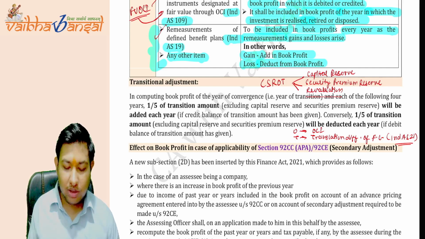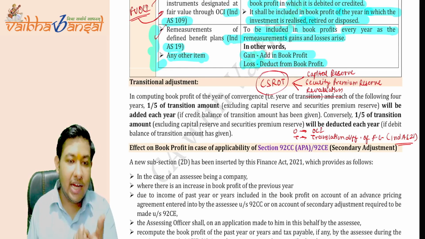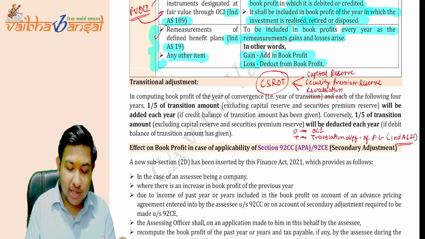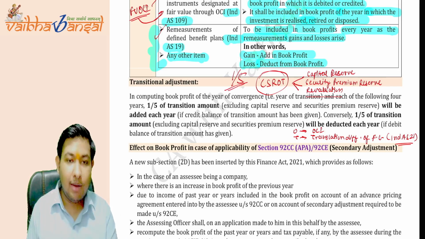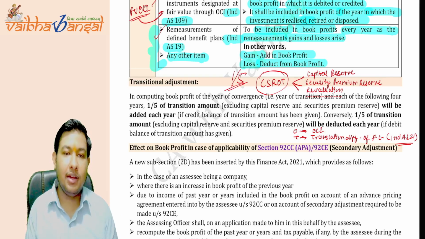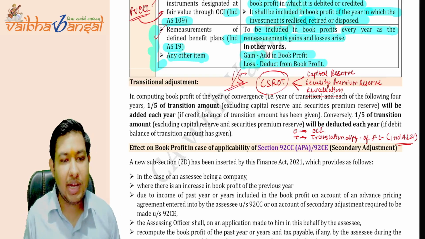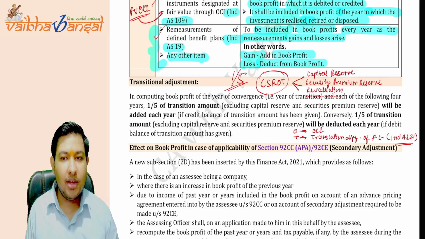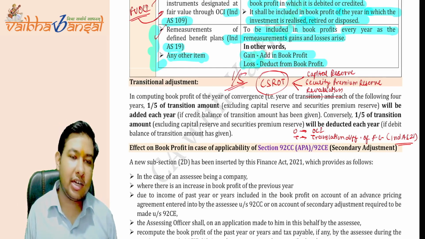After reducing all these CSROT points, the net amount of the transition adjustment should be divided by 5, and if the amount is credit, then it should be added back to the net profit, and if the amount is debit, then it is deducted each year.